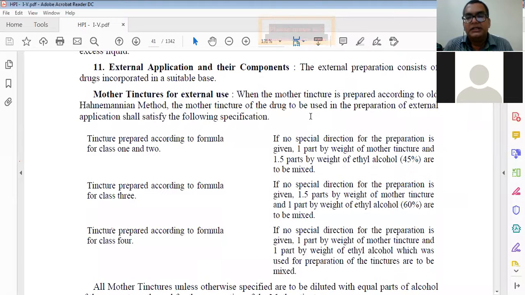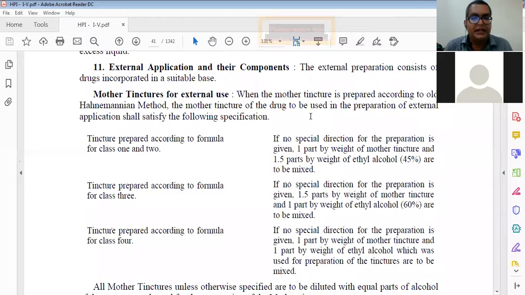When the mother tincture is prepared according to the old Hahnemannian method, the mother tincture of the drug to be used in the preparation of external application shall satisfy the following specification. Tincture prepared according to the formula for class 1 and 2. If not, special directions for the preparation are given: 1 part by weight of the mother tincture and 1.5 parts by weight of ethyl alcohol 45% are to be mixed.